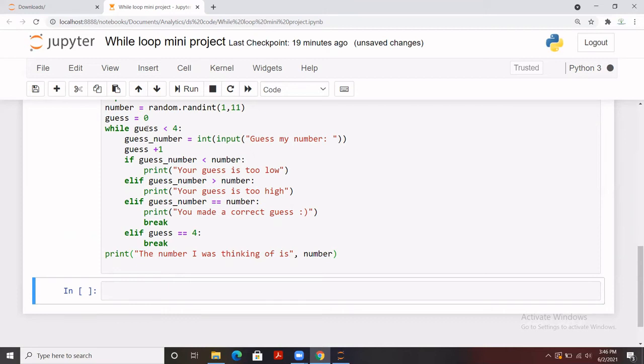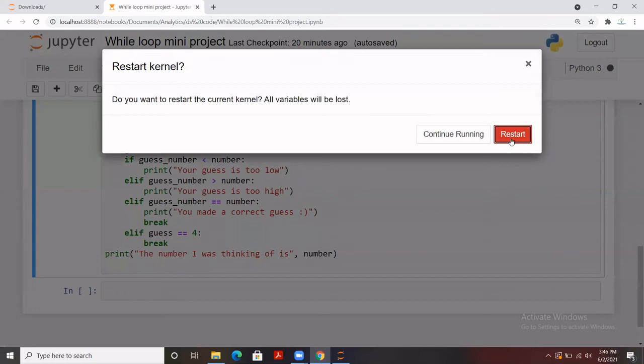So this is what we did. First, we have restricted it and limited it to 4 times, and we are going to take the number from the user and match it. Let me increment it like this. And if it is less, then we are going to showcase that your guess is too low. If it is high, then it's too high, and if it is equal, we are going to let them know that you made a correct guess. And we have limited it to the 4 times. If they are not able to make a correct guess, we are going to let them know the number that we have generated, so that they can understand what was the mistake that they made, right? So let me run it.